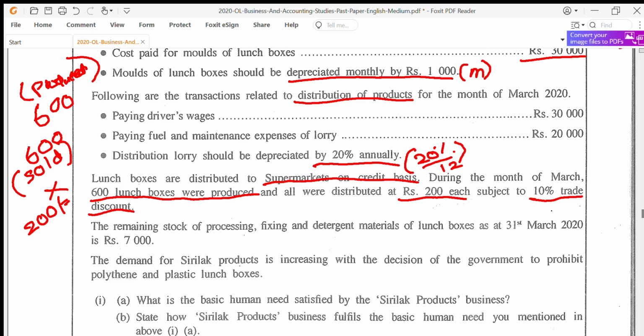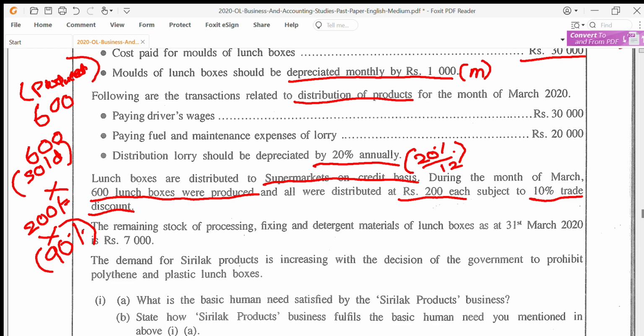Now here, 200 each subject to a 10% trade discount means that out of the 200 for a lunch box, you did not get the entire 200, you only got 90% from the supermarket. You don't have to mark anything as discount allowed. When you engage in the trade itself, you have offered this 10%.